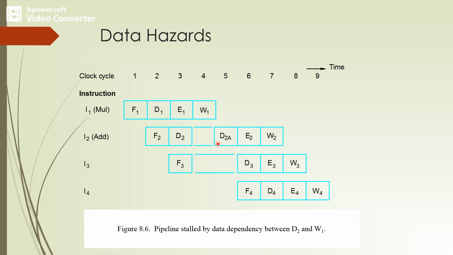Unless decoding of the second instruction, the add instruction, is completed, instruction I3 cannot decode or perform its operation during the fifth cycle. So it starts its decoding phase during the sixth cycle. This is how the pipeline stalls because of the data dependency between D2 and W1.